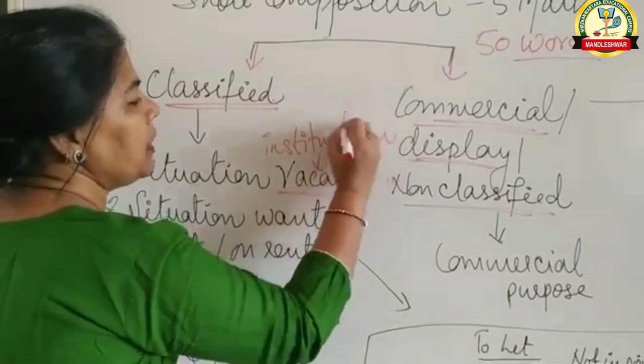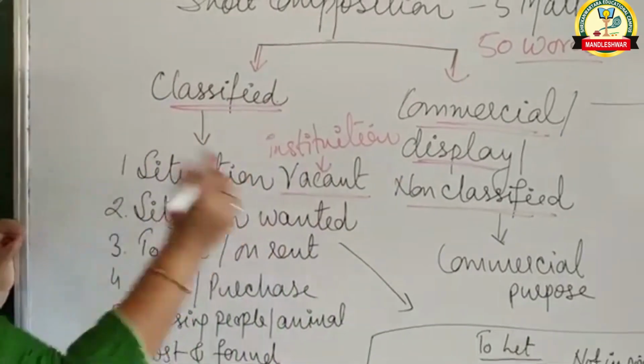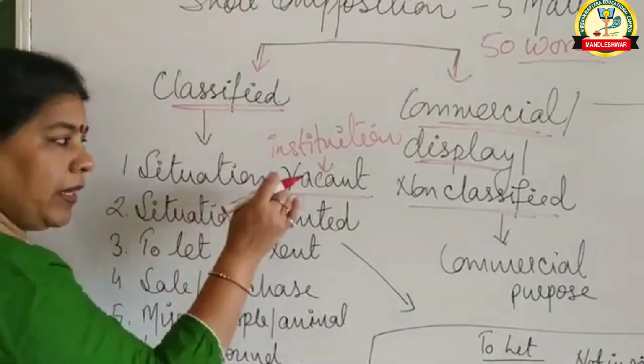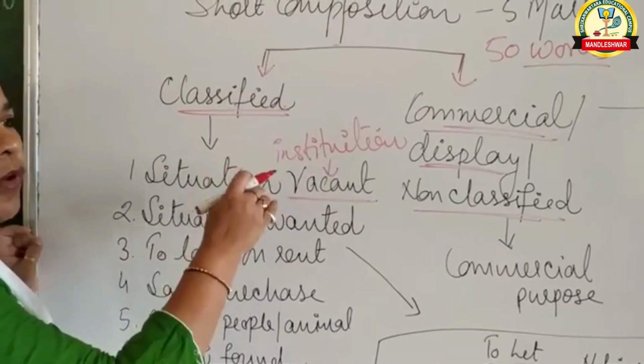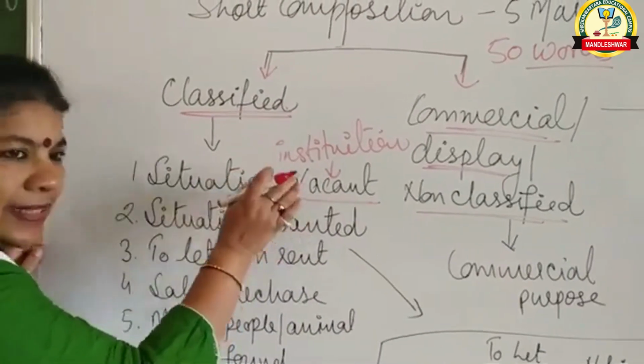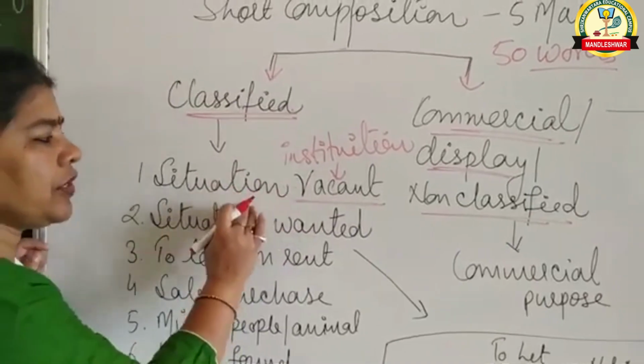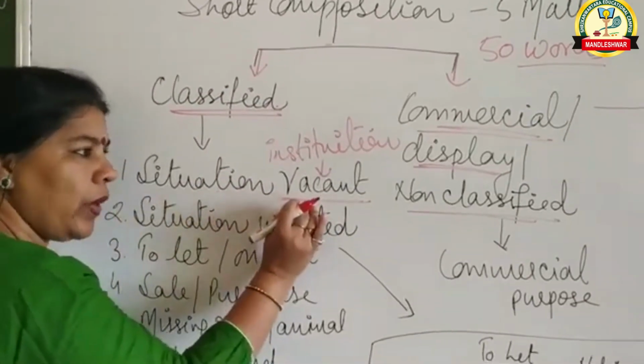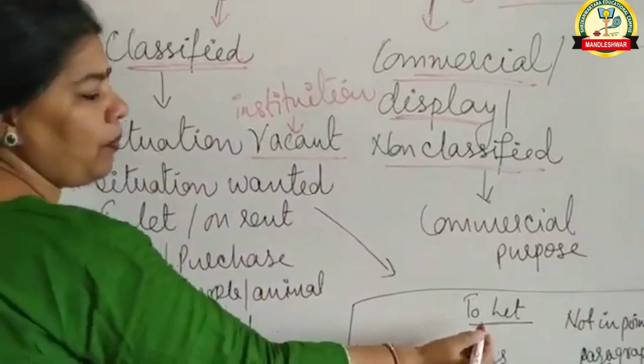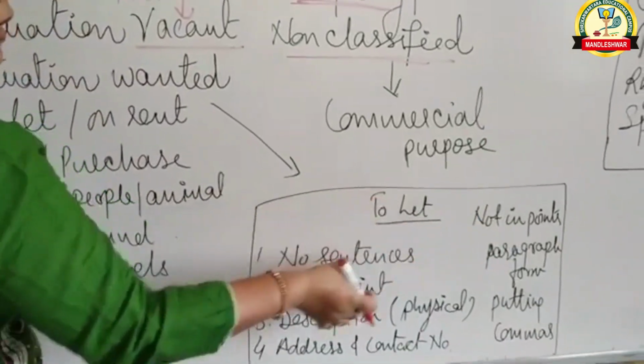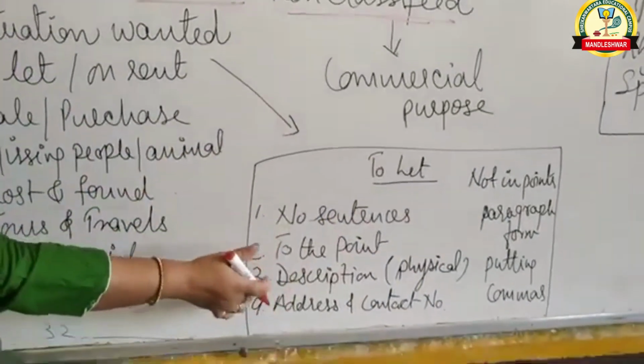That means in any institution or organization, any situation or place is vacant, like they are looking for some jobs. So vacancies are there in that organization, and they go for situation vacant. We make a box, and on the top we write situation vacant and then the details. That I will explain later on.